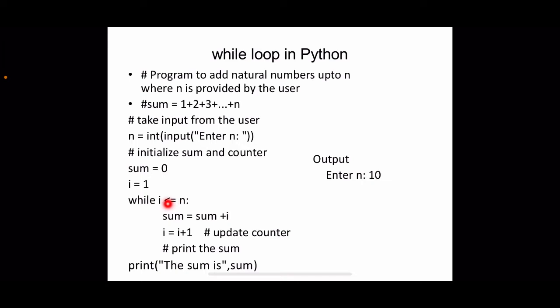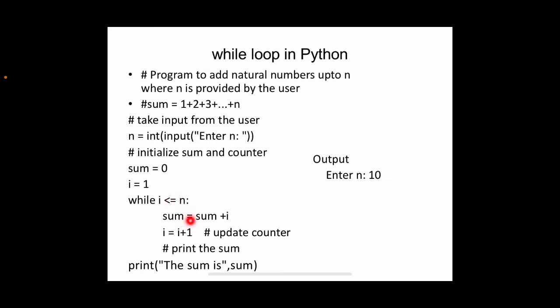Again go for the condition. Now the value of I is 2, 2 less than or equal to 10. Yeah, again the condition is true. Sum equal to sum plus I. The new value of sum is equal to current value of sum, already 1, plus the value of I, that is 2. So 1 plus 2 will be assigned to sum. I becomes 3. Again go to the condition, 3 less than or equal to 10, right?